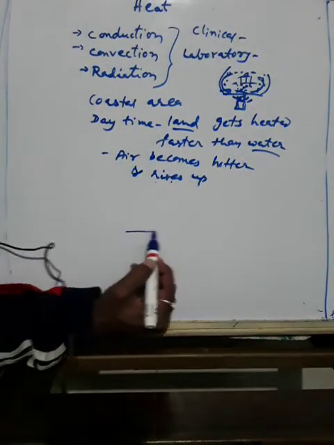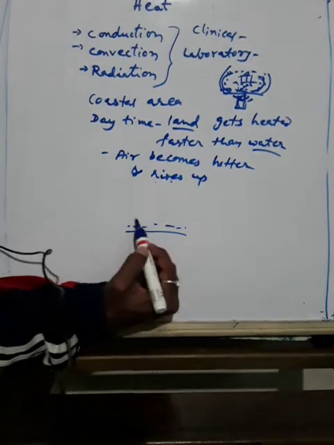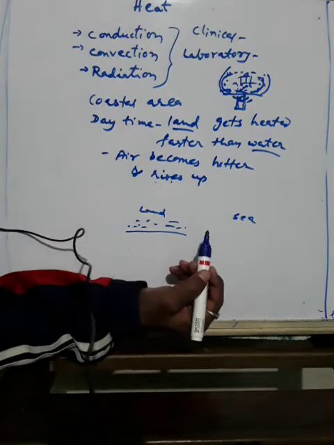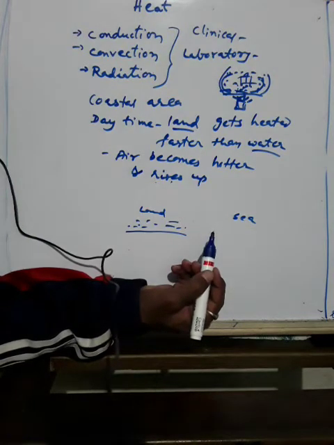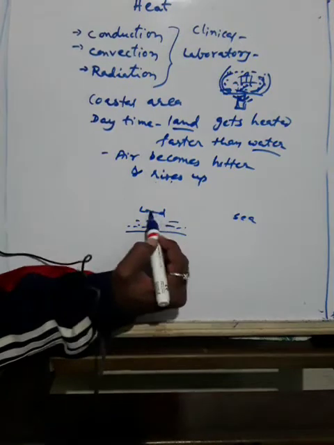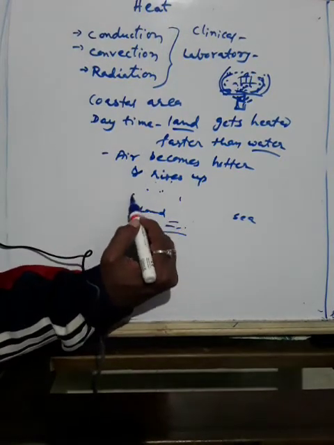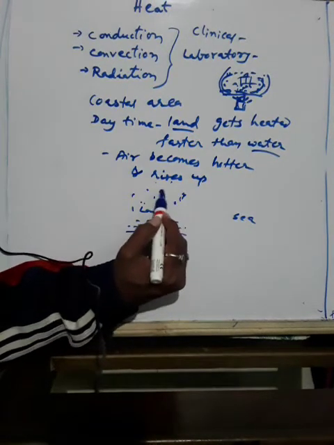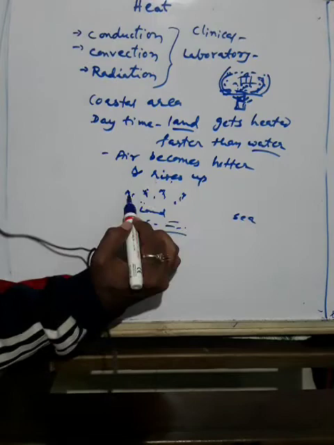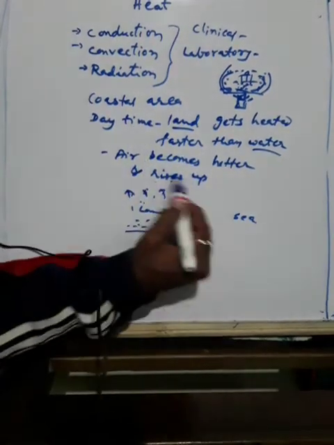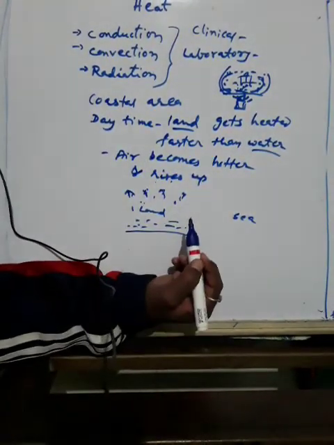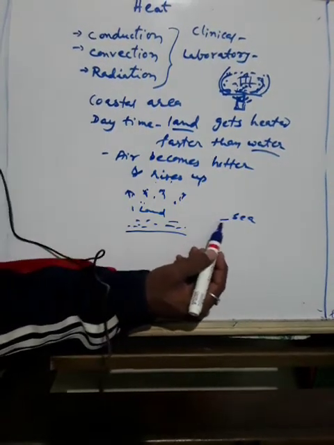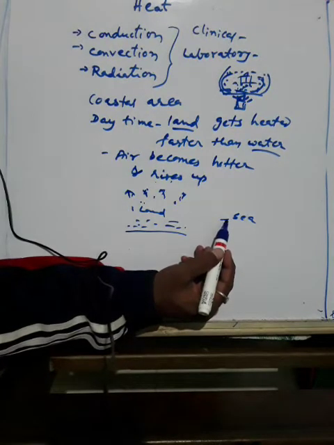If I draw one diagram, it will be clear. This is the land. This is the sea. The air over the land becomes hotter. The air which is present here becomes hotter and will move up. After getting heated, it will move up. The cooler air from the sea, the sea is cooler here, rushes inwards to the land.